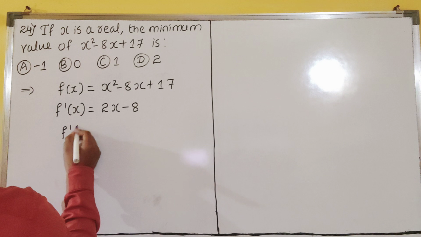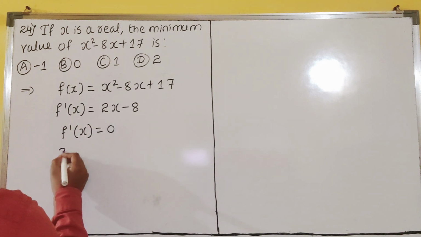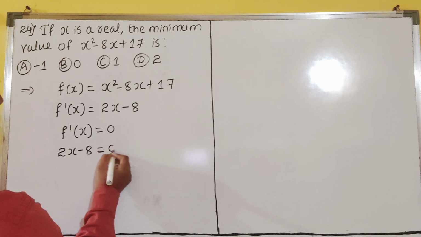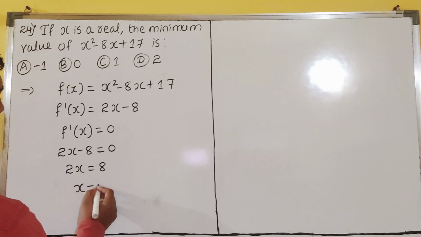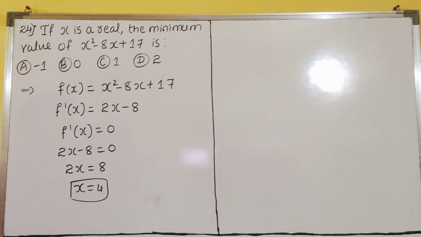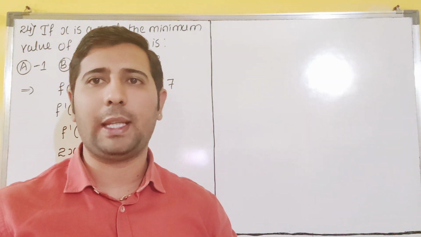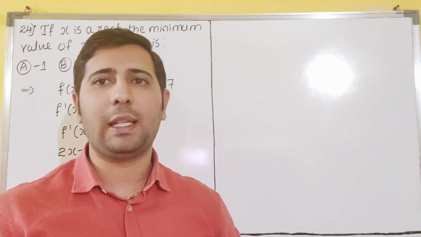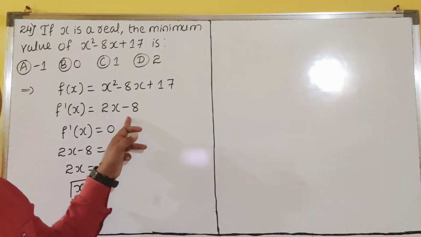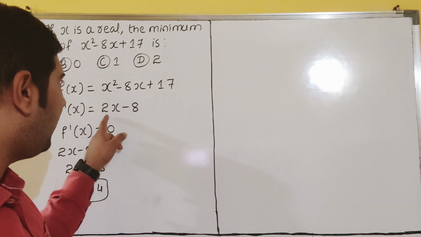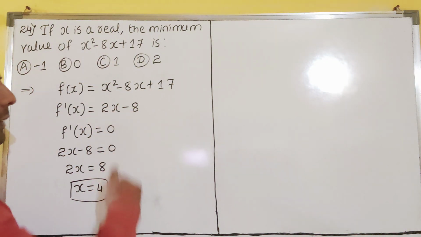So next step we will do f dash of x is equal to 0 we will make. So f dash of x is how much? That is 2x minus 8 is equal to 0. 2x minus 8, you take this side plus 8. 2 1 ja, 2 4 ja, dear students. X value we have got 4. Whether this 4 is maximum or minimum we have to think of. But here again same thing is happening. Double derivative if you take, f dash of x is 2x minus 8. If you differentiate this again, it will give 2, dear students. 2x derivative is 2. 8 derivative will become 0.